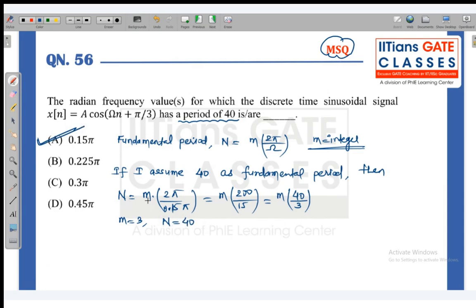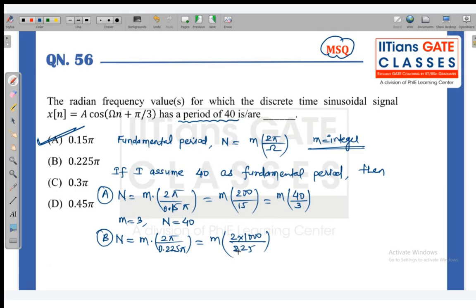But because this is an MSQ, we will try another one. This is option A. Now let's check option B. So m into 2 pi upon 0.225 pi. The pi and pi get cancelled, and we get 2 into 1000 upon 225.